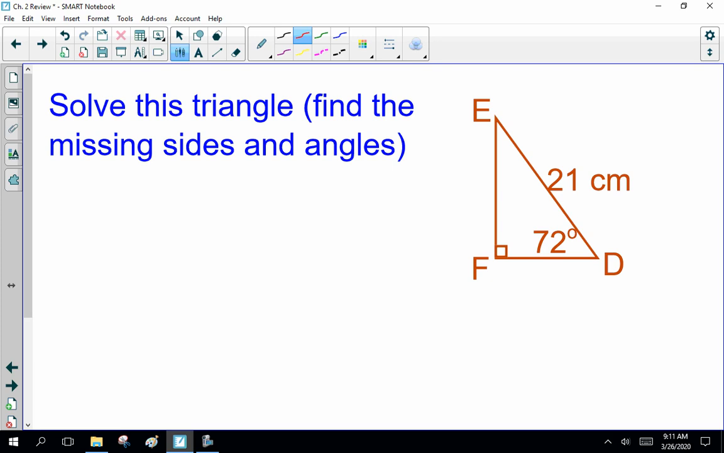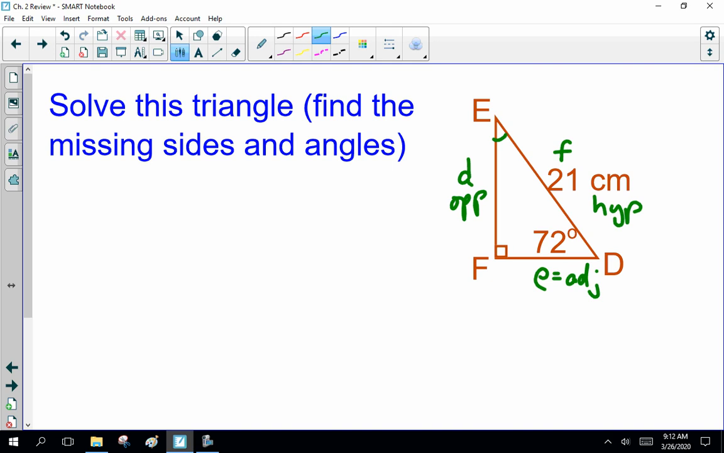So this is side F, opposite angle F. That's a poor color. Let me change that to something a little more noticeable. Yes. This is side F, opposite angle F. This is side D, and this is side E. So we have to find angle E, side D, and side E. Now, side F is the hypotenuse. We have one angle D, which makes this the adjacent, and this is the opposite.